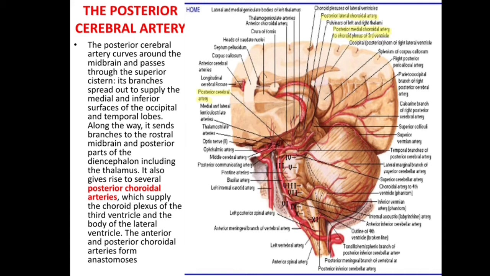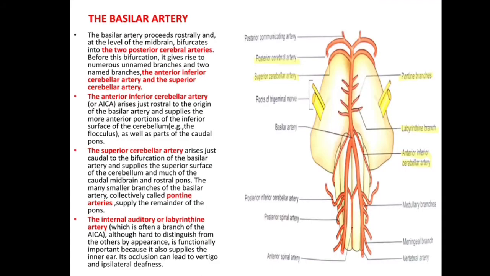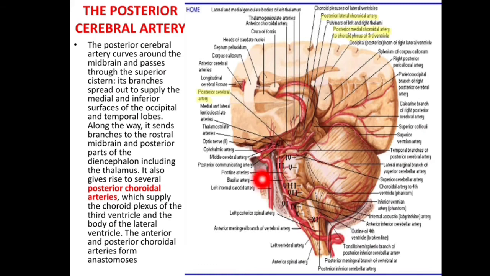It also gives rise to several posterior choroidal branches. At the upper border of the pons, the basilar artery bifurcates and gives the posterior cerebral artery. The posterior choroidal arteries supply the choroid plexus of the third ventricle and the body of the lateral ventricle. Anterior and posterior choroidal arteries form anastomoses.